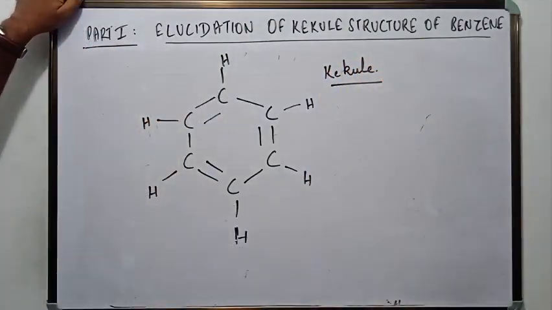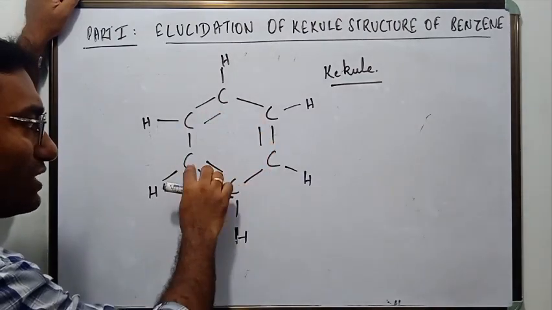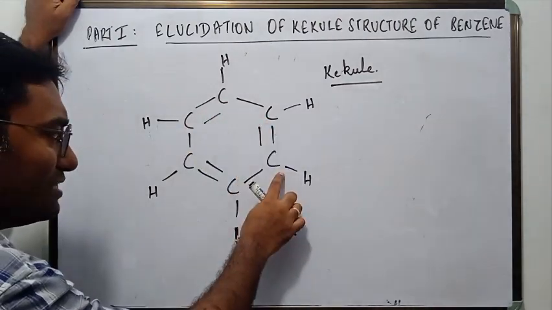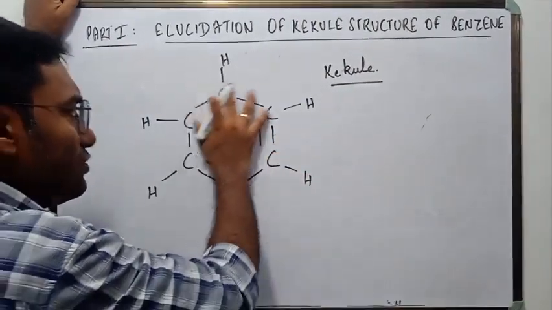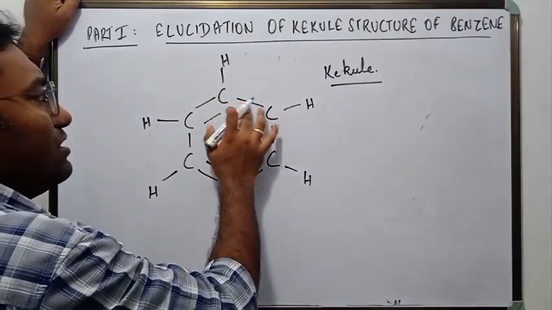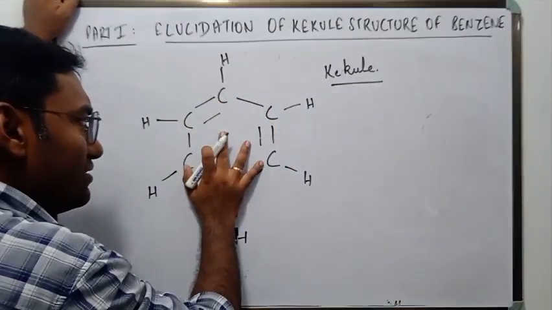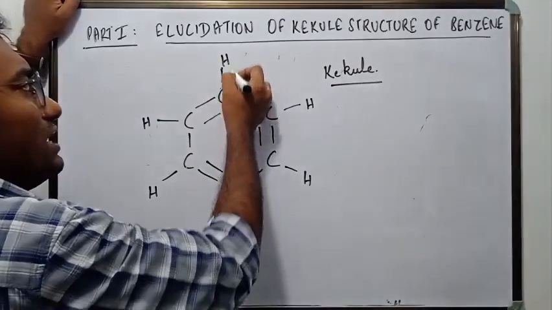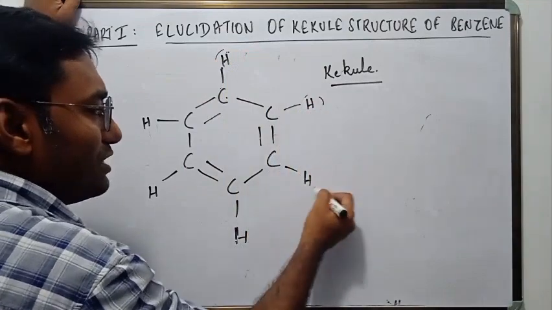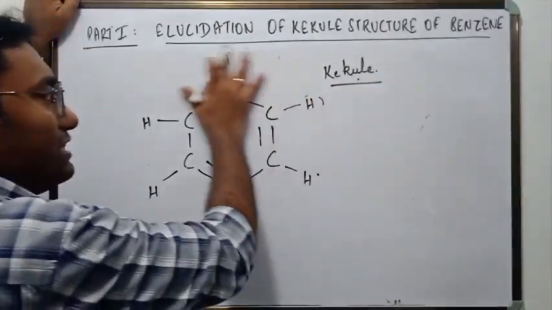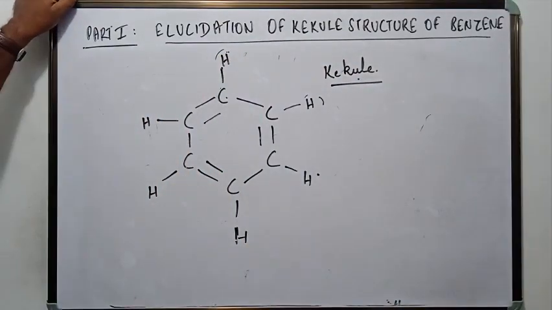He said that benzene is a cyclohexagonal structure of 6 carbon atoms, which are held to each other by 3 single bonds and 3 double bonds arranged in alternative fashion, with each carbon atom attached to only one hydrogen atom. That is what Kekule said, and this structure is the sum up of his work.